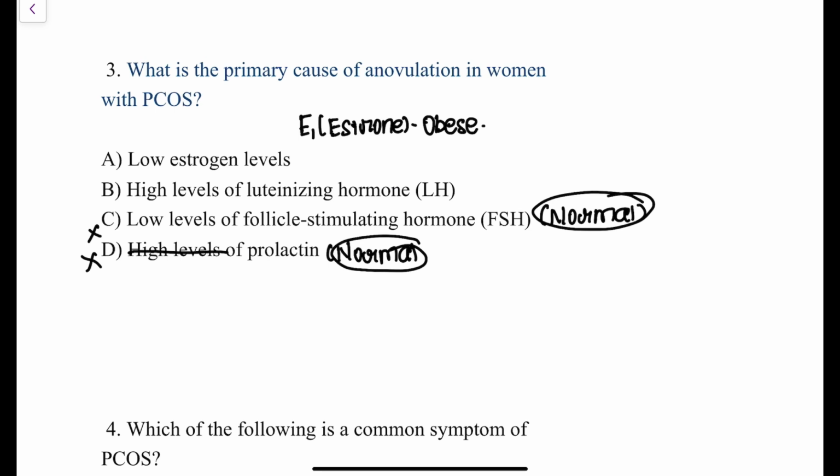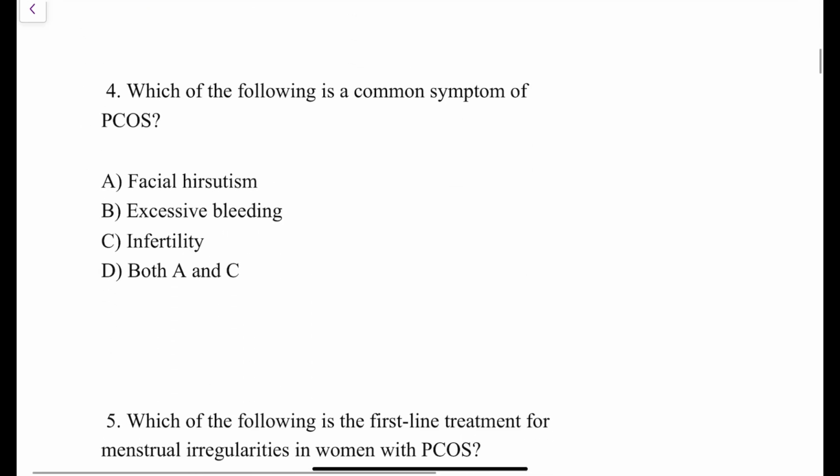So, after ruling out these options, the primary cause of anovulation in patients of PCOS is high levels of luteinizing hormone. So, this way, it's very easy for you to select the correct option as well. Fine? Yes. Now, moving on to the next question.